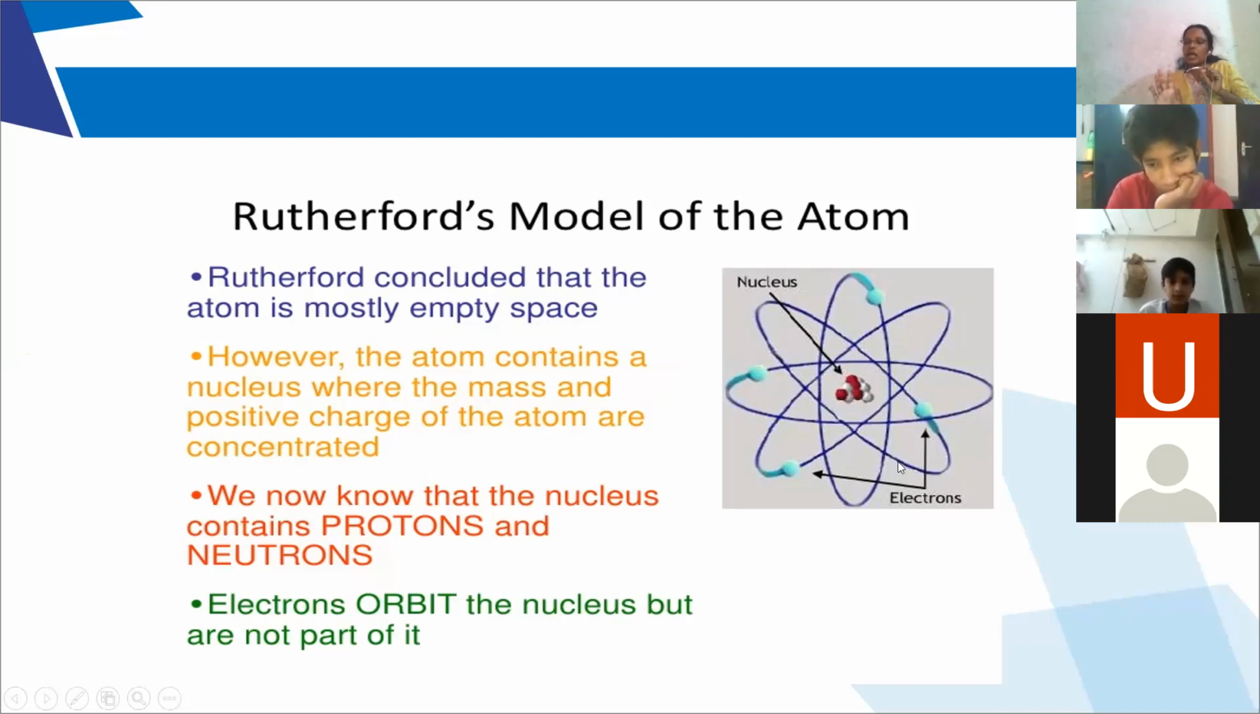Now, the very important point of Rutherford's atomic model is that he did not say electrons are revolving in any particular path or any particular orbit. He just said electrons are revolving around the nucleus without any orbit. Rutherford did not give the concept of orbits. He just gave the concept of the nucleus.